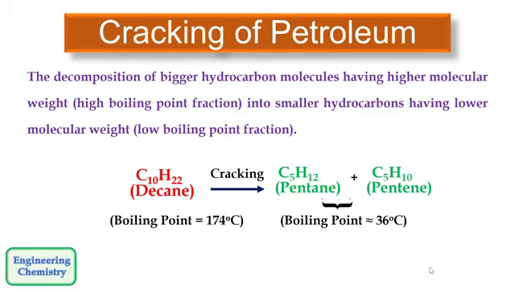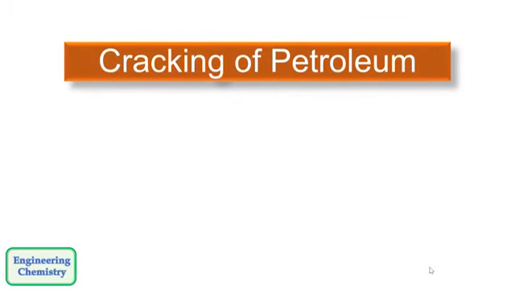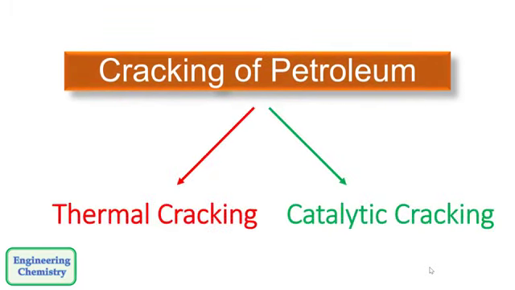The process of cracking is carried out for the production of gasoline or petrol, because the demand for gasoline or petrol is very high and that much gasoline is not available, so it can be produced by cracking of higher hydrocarbons. This cracking is of two types. One is thermal cracking and the second is catalytic cracking. Let's move to thermal cracking.